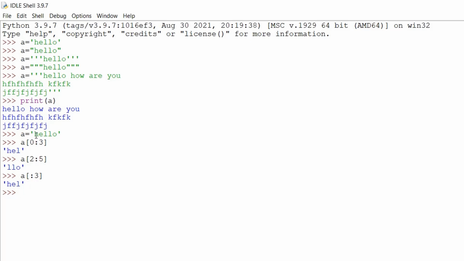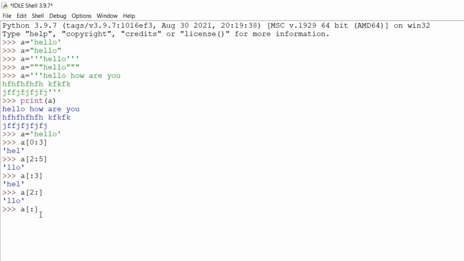So 0 is H, 1 is E, 2 is L. So HEL. Here the second value is missing, the first value is 2. So we start with 2. 2 is our 0, 1, 2. 2 is L. And then because the second value is missing, we go all the way to the end. So starting with L, it's going to pick up L, L, and then O.